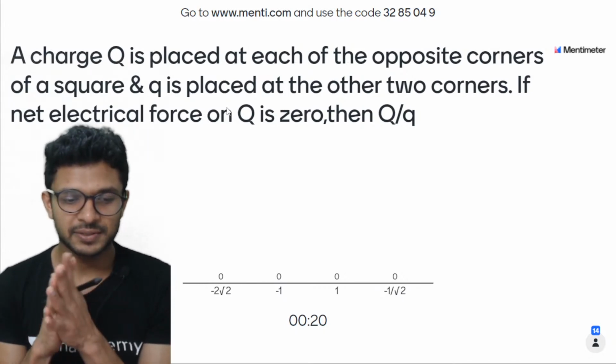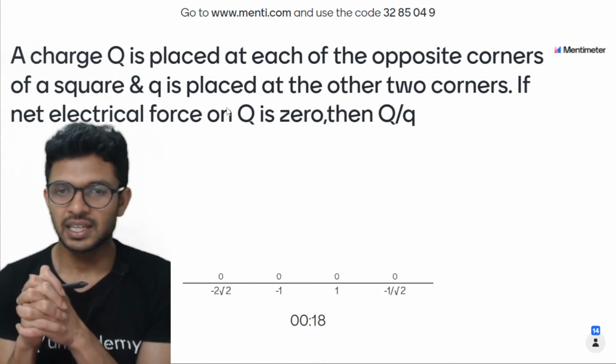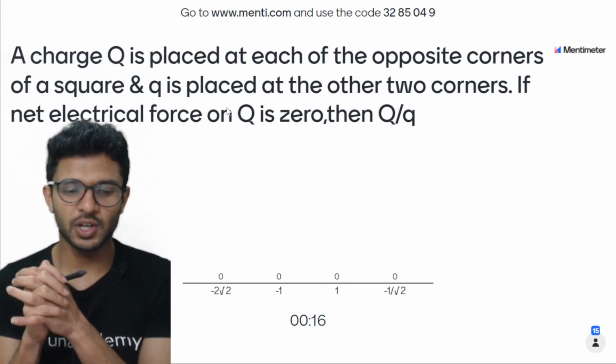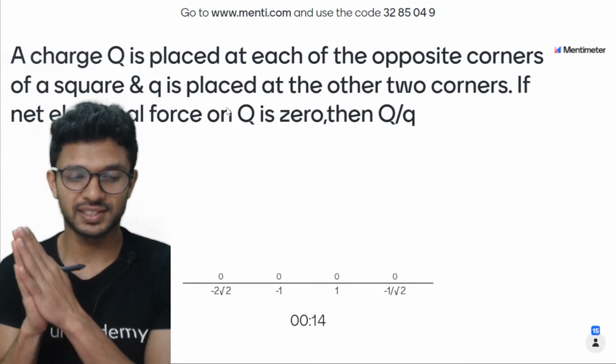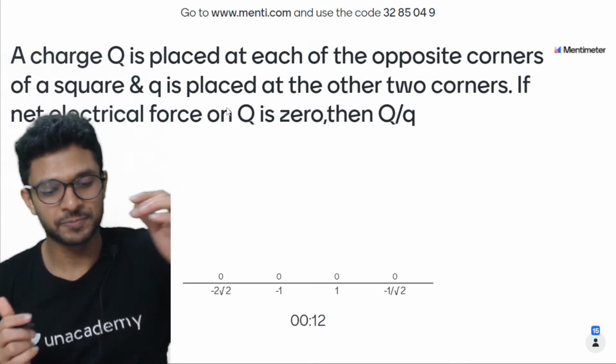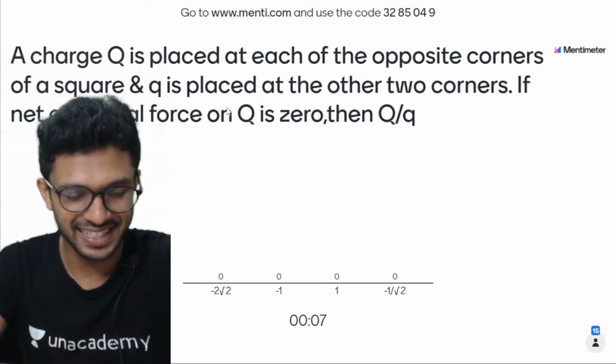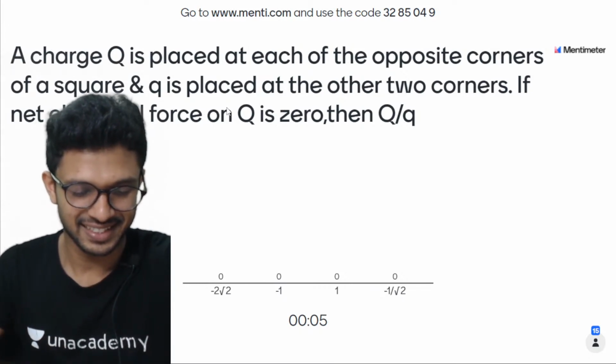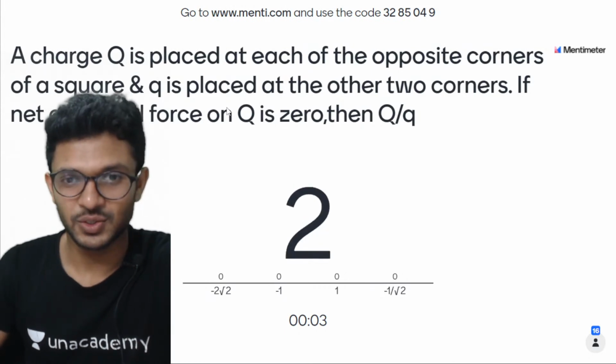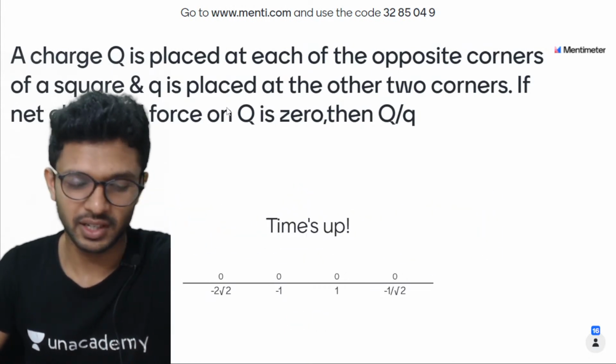So yes, is it clear? So let's see how you all are going to do it and how many of you are going to do it. So जल्दी फटाफट. I have bent enough so that you all can see the question, right? So 3, 2, 1 and बिल्कुल time is up.